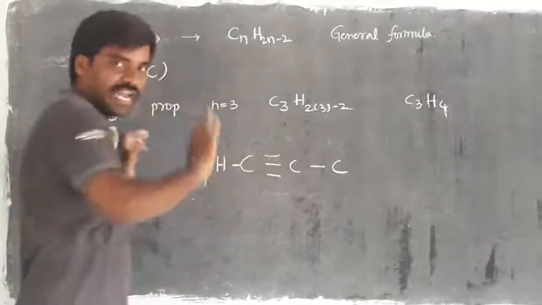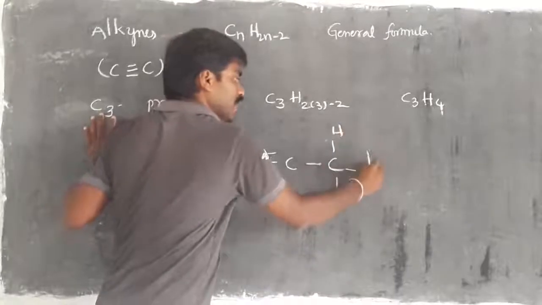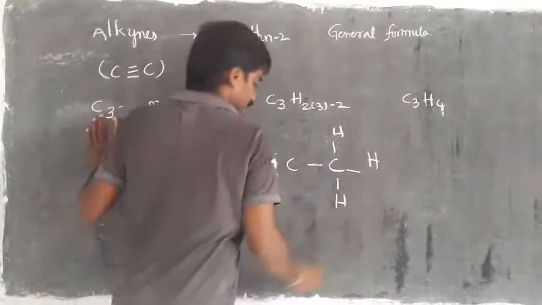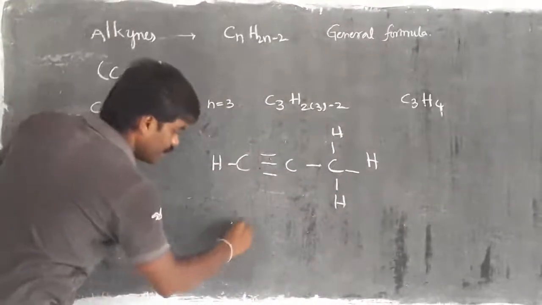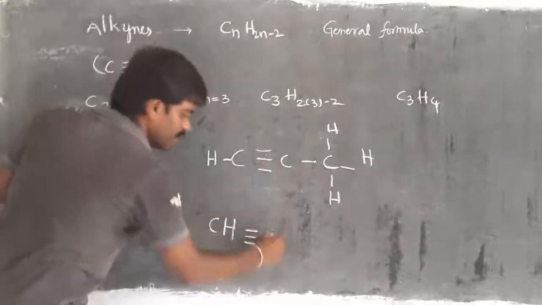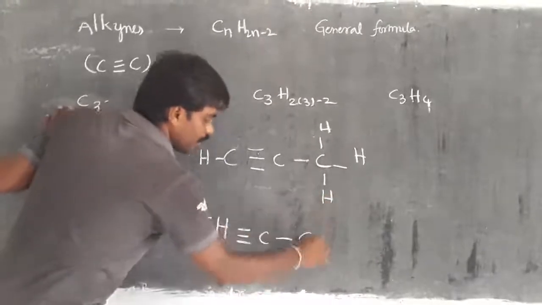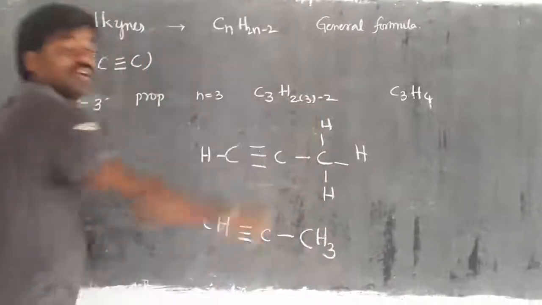No hydrogen is attached. Then the remaining 3 are attached to the right side carbon. So ultimately it is carbon with hydrogen, then the triple bond, then the last carbon with hydrogens.